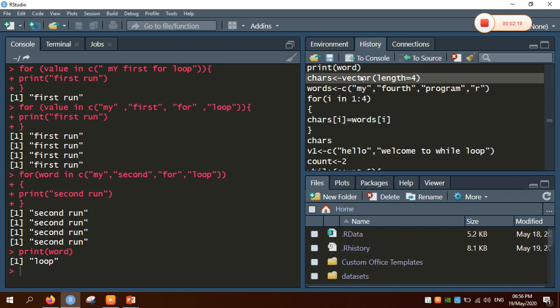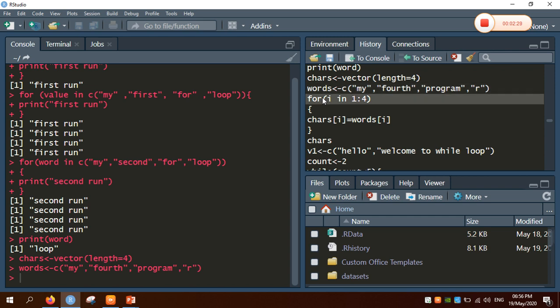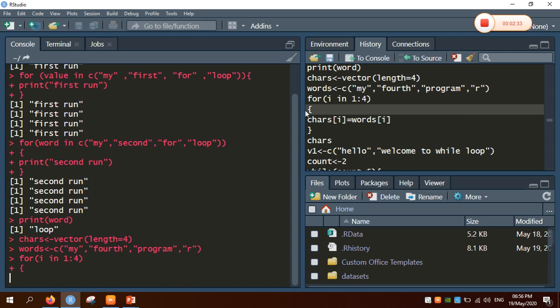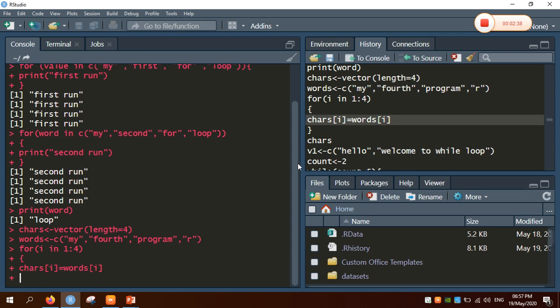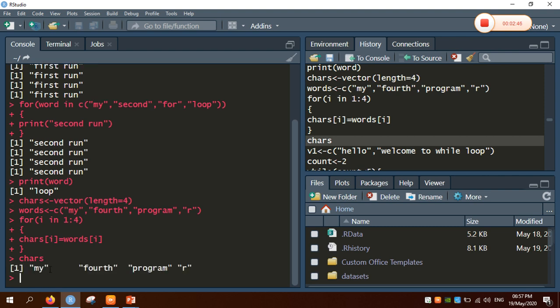For that, I have taken a vector which is named chars, and I have taken a second vector as words, which contains a group of strings. Now I will be recreating the for loop: for i in 1:4, that is 1 to 4 elements. I assign the value of chars[i] to words[i], and finally I close the for loop. Now I will try to print the value of chars which contains my fourth program in R. So this is an example of recreating a for loop from other programming languages in R also.